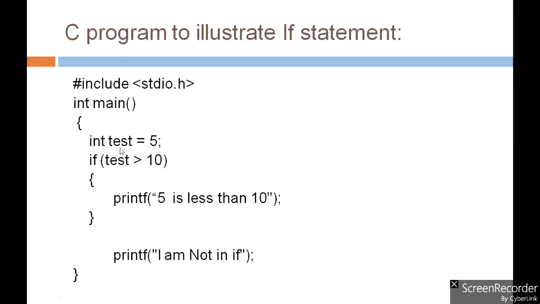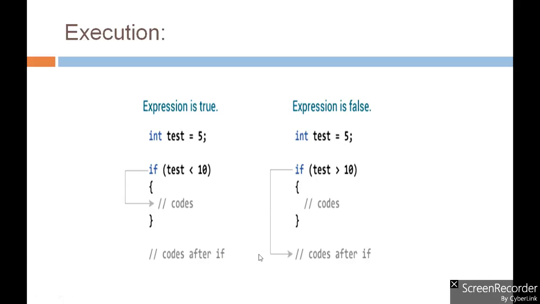So in our case the value of test is 5, so 5 greater than 10 is false. The condition is false here, so this particular block will not be executed, and the next statement, that is I am not in if, will be executed.